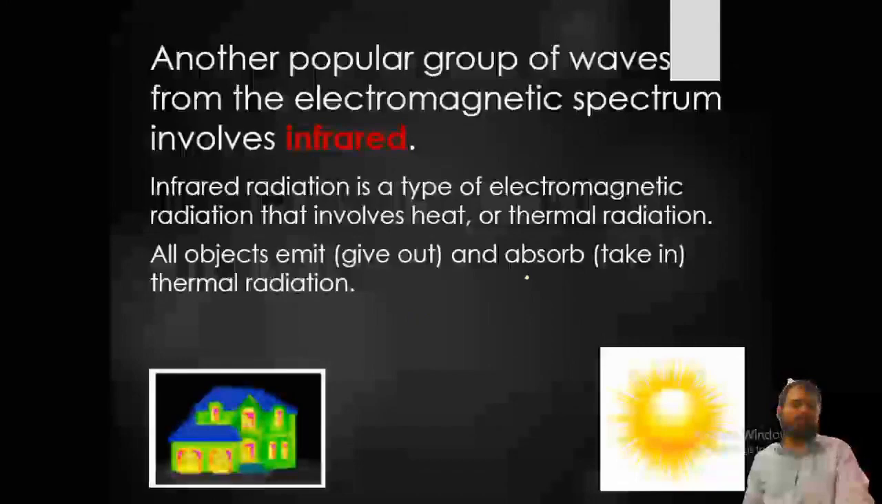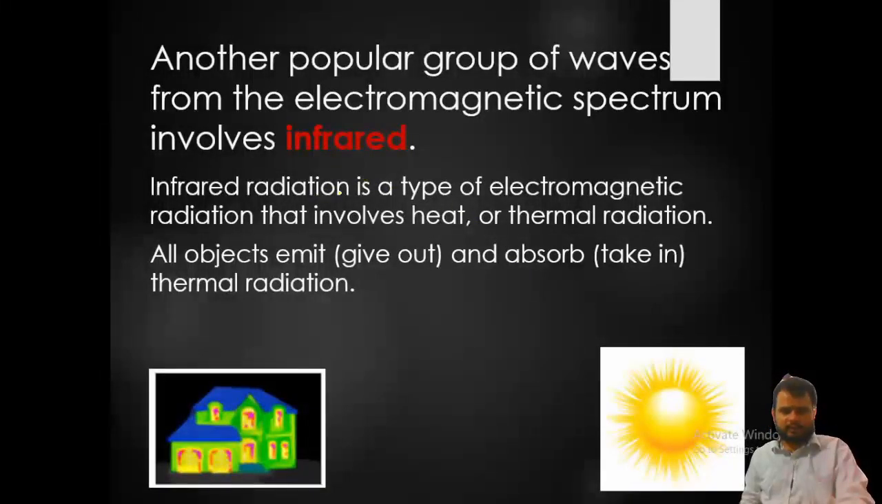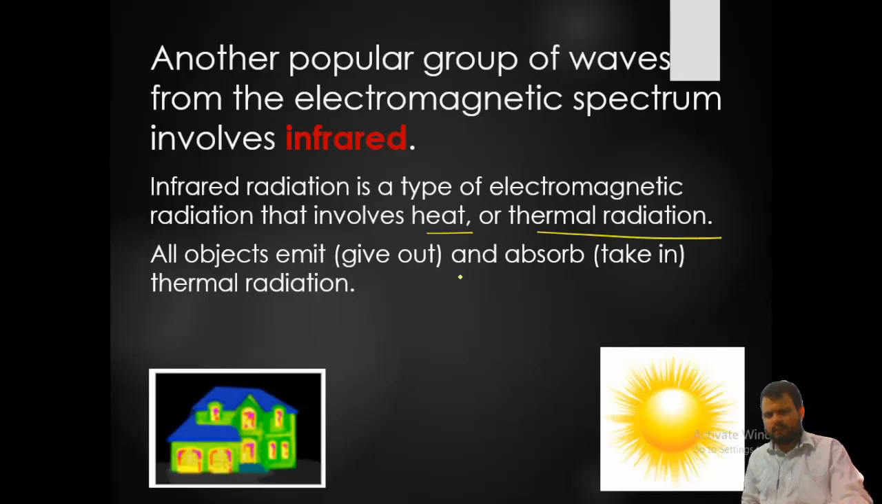Another popular group of waves from the electromagnetic spectrum is infrared waves. Infrared is a type of electromagnetic radiation that involves heat, thermal radiation. All objects give out and absorb thermal radiation. So when we use a thermal camera, you can see the object emitting and absorbing a particular type of heat, and here you can see the sun.